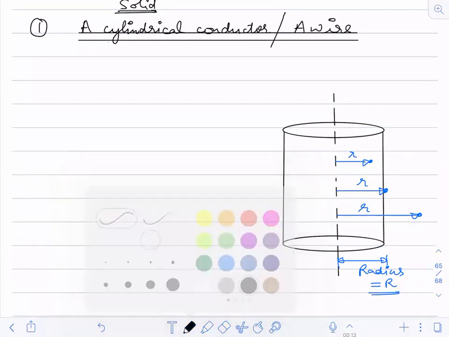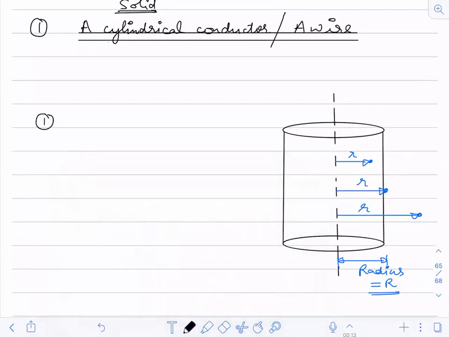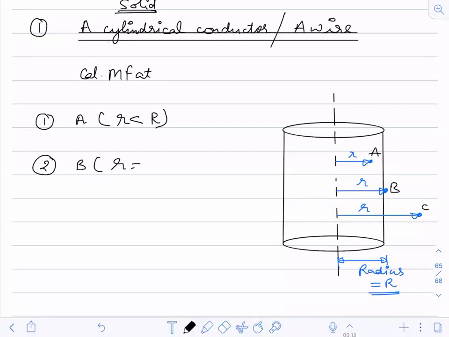We are supposed to calculate the magnetic field at A, B and C. First, at point A, which is at distance r, where r is less than capital R. Second, at point B, where r is equal to capital R. And third, at point C, where r is greater than capital R. So these three things we have to do.